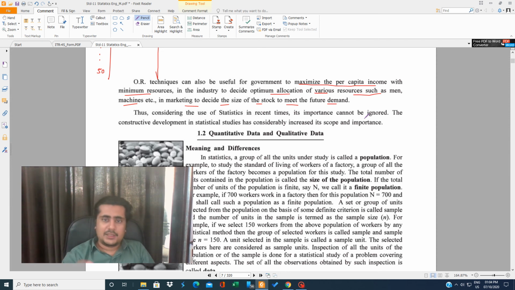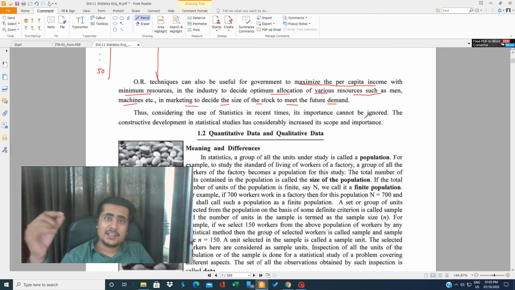If any batsman comes to the ground, a tab opens. What does that tab say? That tab says that he has played this many matches, he has made this many runs, he has this many 50s and this many hundreds, and his strike rate is so and so. So a tab opens. Now just visualize how they made that tab.